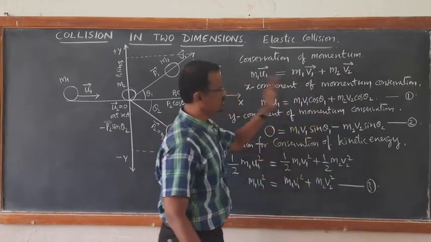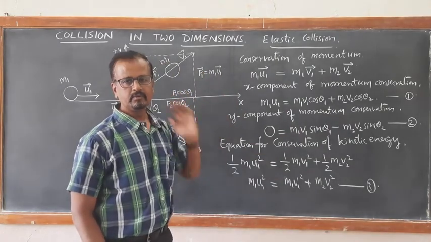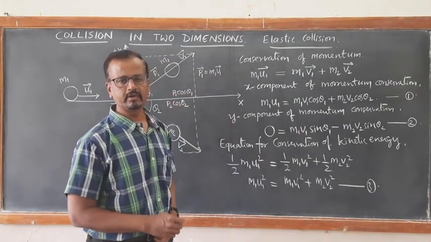So using equations 1, 2, 3, we can find the values of unknown quantities.